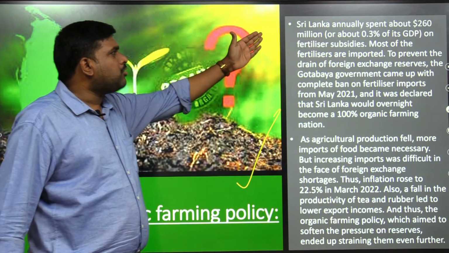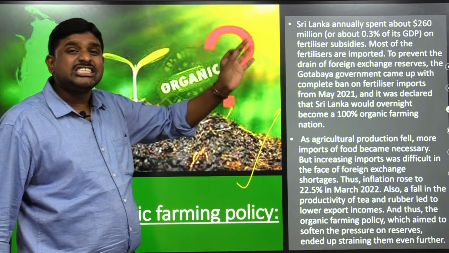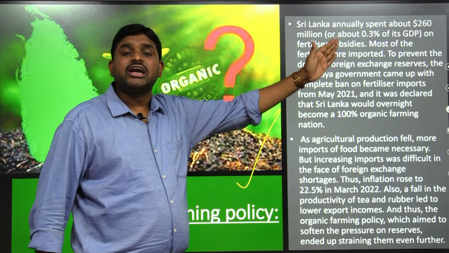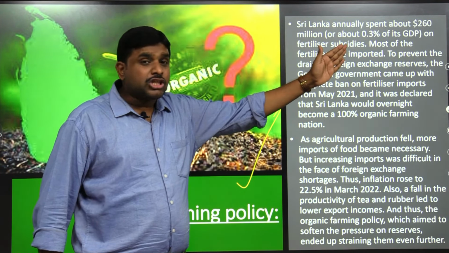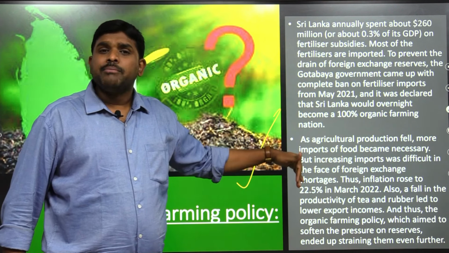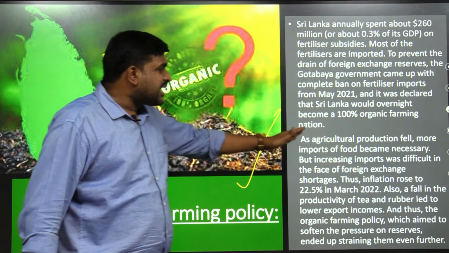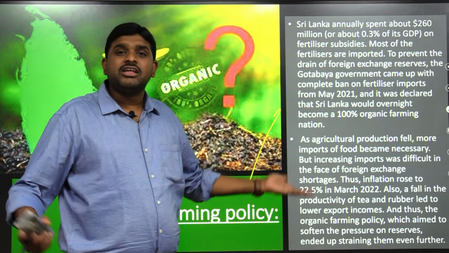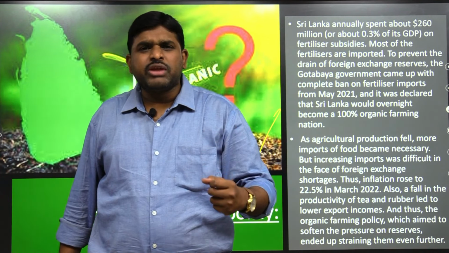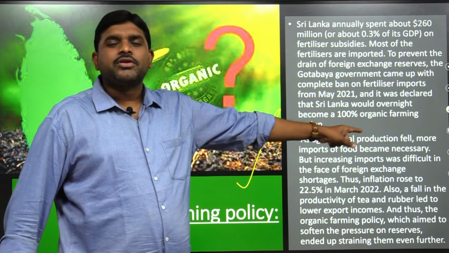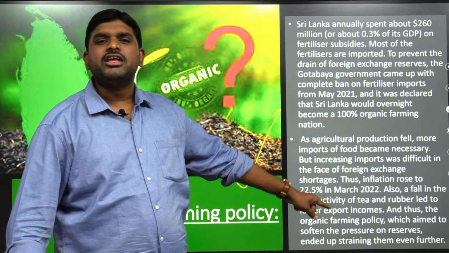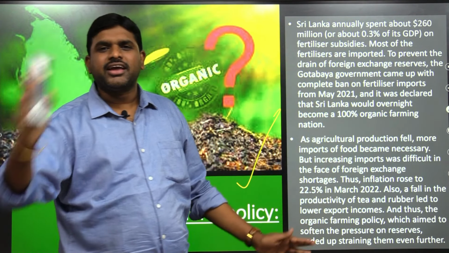Sri Lanka annually spent about 0.3% of the GDP on just buying fertilizer for the crops. So a huge amount is going for buying fertilizers from foreign countries by the name of imports. They thought that they wanted to reverse it. So they banned synthetic fertilizer imports and promoted organic fertilizers. As agriculture production fell, more imports of food became necessary. Already the primary products like paddy are very less, the food cultivation is very less, and added to this, organic farming. The total food availability itself became less, and inflation was skyrocketing in Sri Lanka.